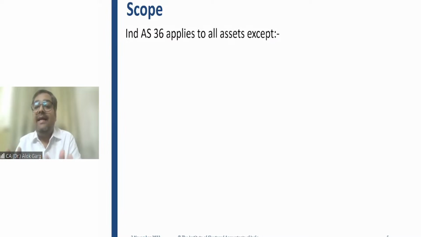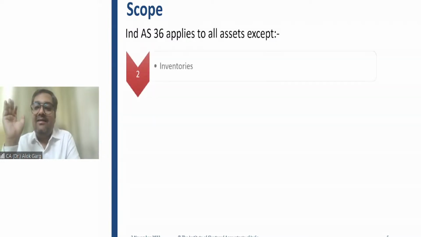Normally, Ind AS 36 applies to 4 assets: property, plant and equipment, intangible assets, investment property and goodwill. Please write down PPE, intangible asset, investment property and goodwill. Impairment on all other assets is generally taken care by the respective standard.